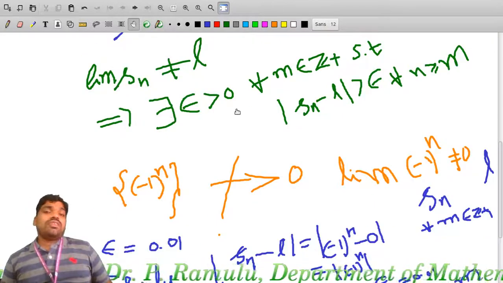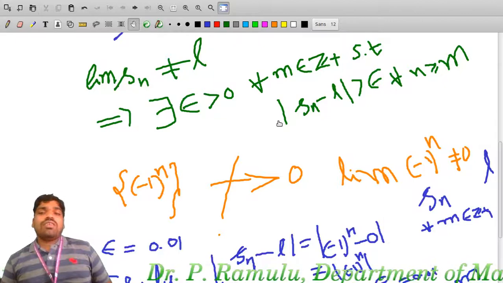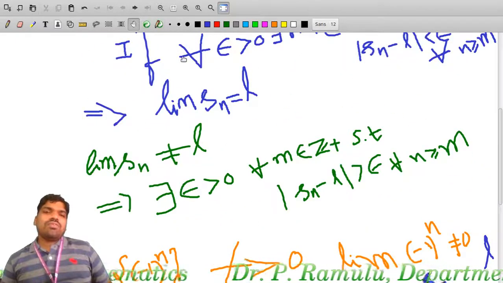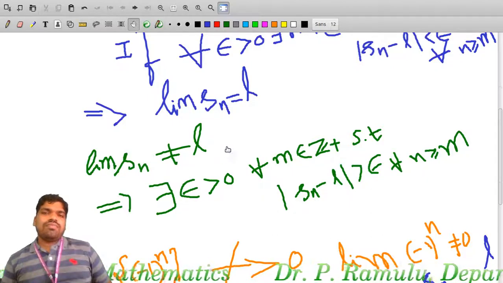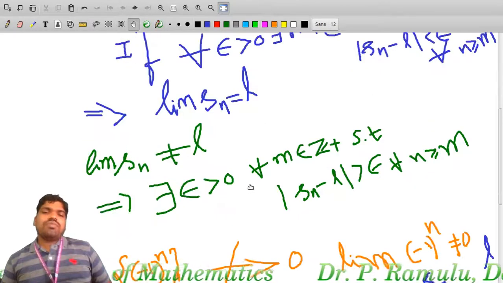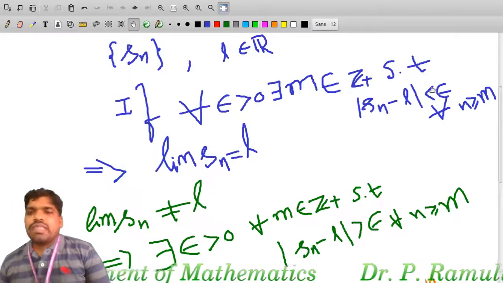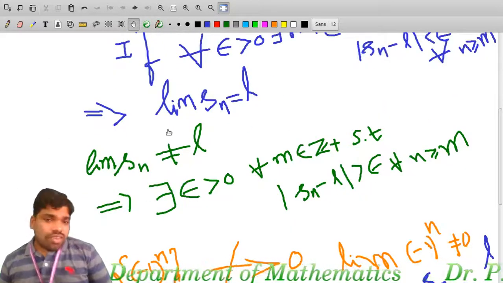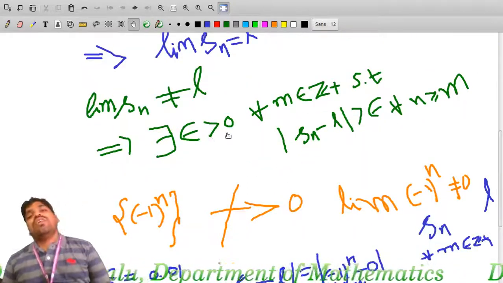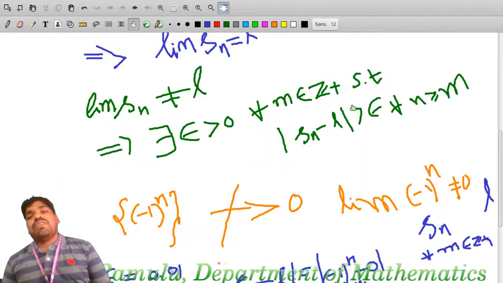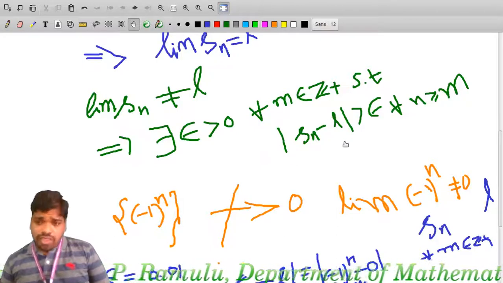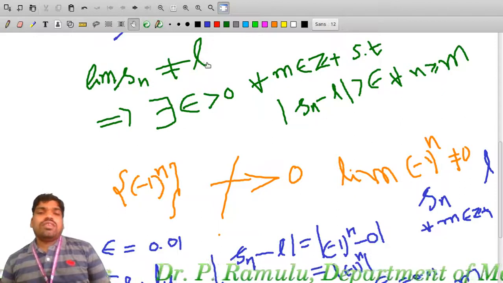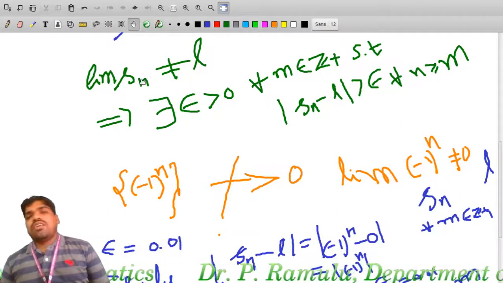There exists epsilon greater than 0 such that for every m belongs to Z plus, modulus Sn minus L is greater than epsilon. Here we have to observe that in place of for all we put there exists, in place of there exists we put for every, and in place of less than we put greater than. So we modify the definition. Limit Sn not equal to L means there exists epsilon greater than 0 such that for every m belongs to Z plus, modulus Sn minus L is greater than epsilon for some n greater than or equal to m. That means we say L is not the limit of Sn, or Sn does not converge to L.